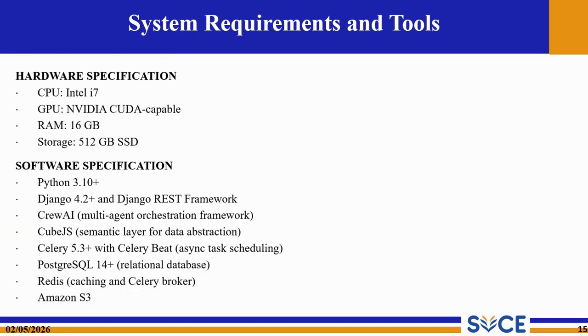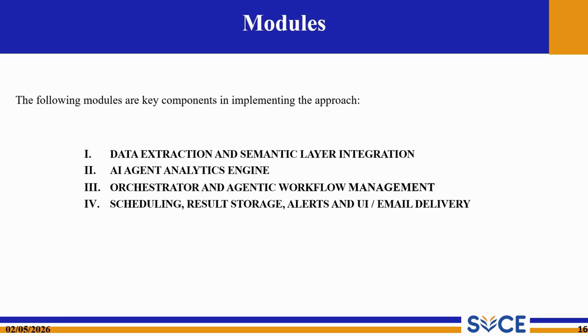Our system requirements and tools. This project uses Python along with Django REST Framework, Cube.js, Crew AI, Postgres, Redis, and Amazon S3 for bucket storage. The recommended hardware includes an Intel i7 processor with an NVIDIA CUDA-capable GPU, at least 16 GB RAM, and SSD storage for fast processing.